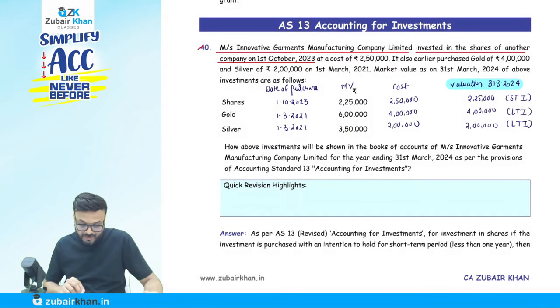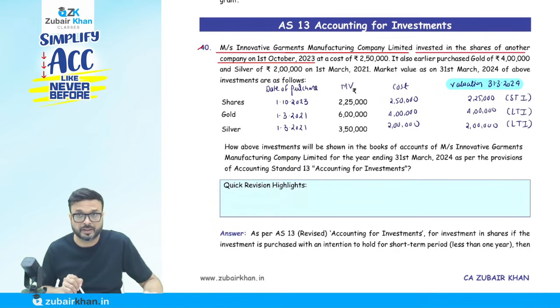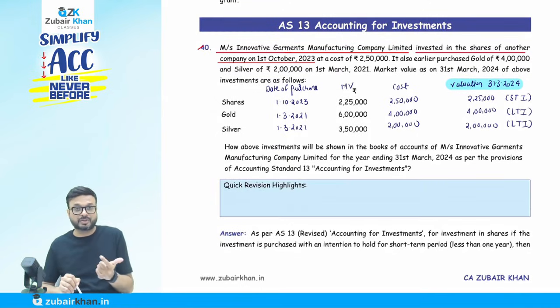And they ask you here, how will the investment be shown in the books of Innovative Garment Manufacturing Company Limited for the year ending 31st March 24 as per the provision of Accounting Standard 13, accounting for investment. Now the question arises for the valuation: cost, I am going to say long term or current. In case of current, cost or fair value, whichever is lower. In case of long term, usually at cost.